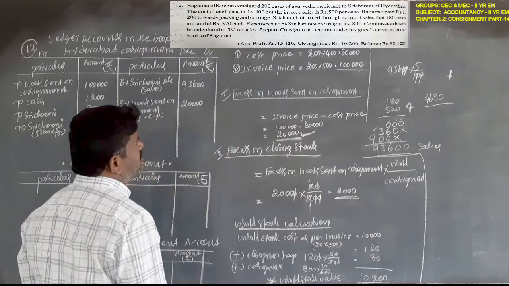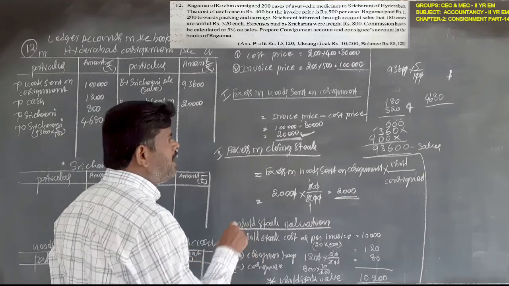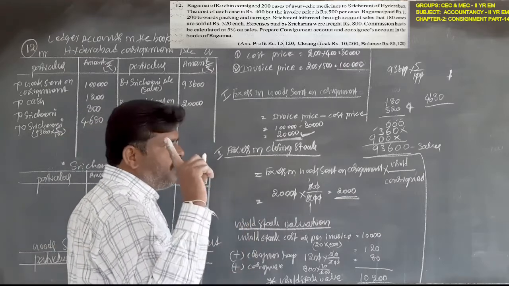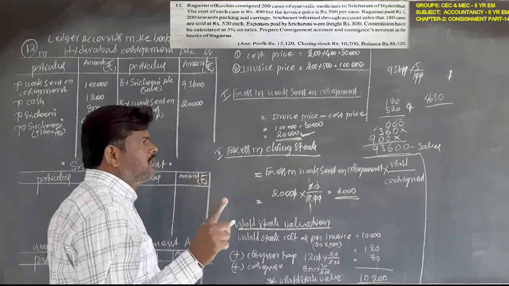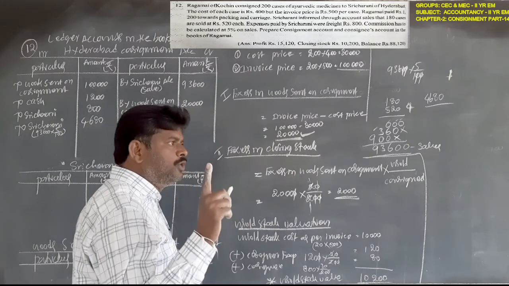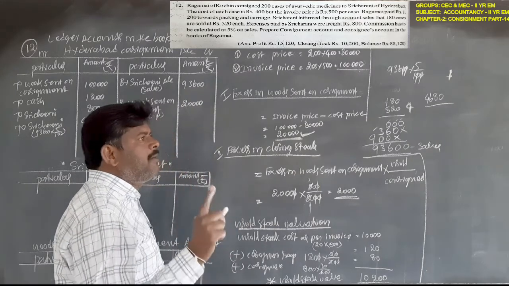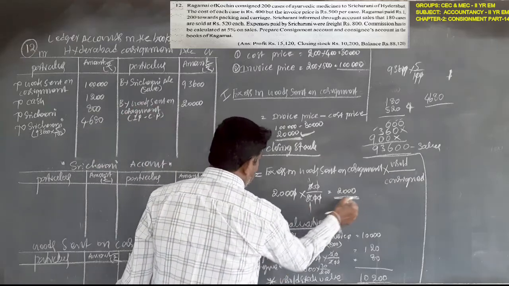In another way, 400 rupees is the cost price, but the invoice is 500 rupees. For one case, 100 rupees is excess. So 100 rupees excess. So what are the unsold stock units? 20 units at the rate of 100 rupees. It is nothing but 2,000 rupees excess in closing stock.